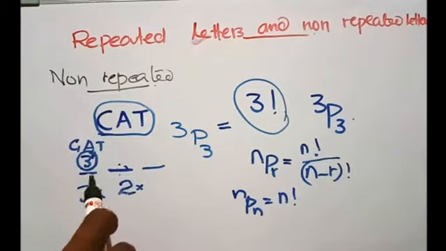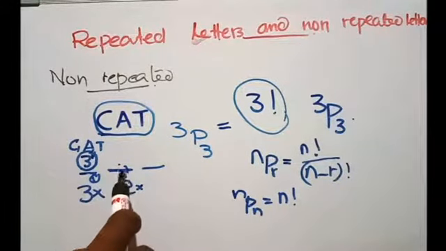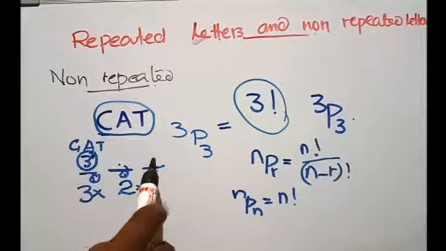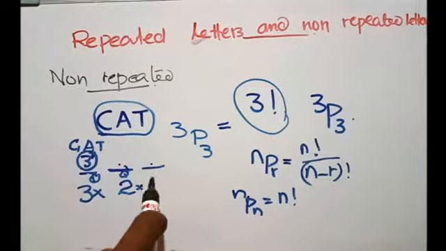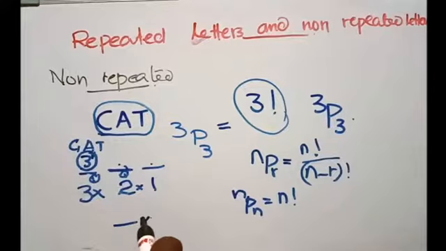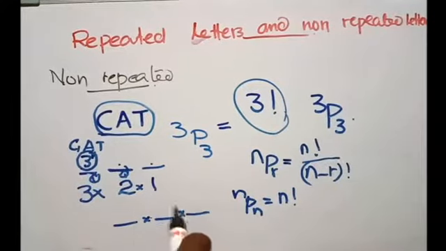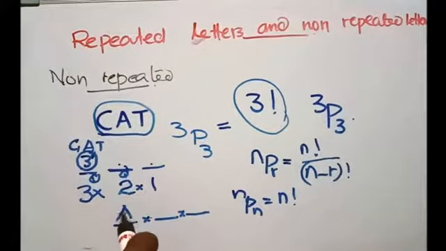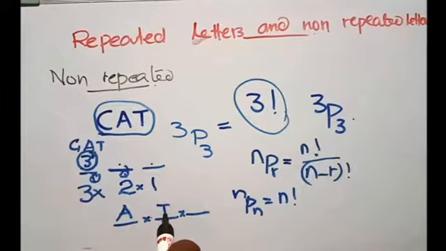So one letter is arranged here, one letter is arranged here, and in this place there is only the chance of one letter. For example, suppose you arranged A in the first place, and T in the second place.